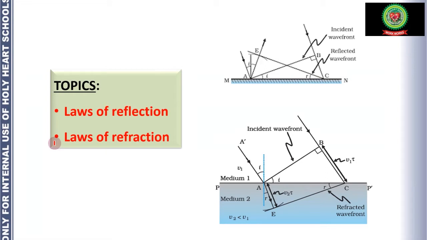You have studied in your junior classes that the laws of reflection say the incident ray, the reflected ray and the normal all lie on the same plane. The second law says the angle of incidence is always equal to the angle of reflection. So these two laws are called laws of reflection. Here the main thing is angle I is equal to angle R. So this is the second law.